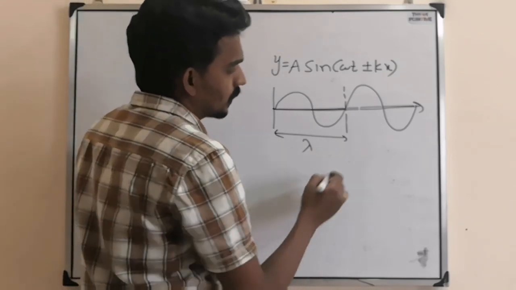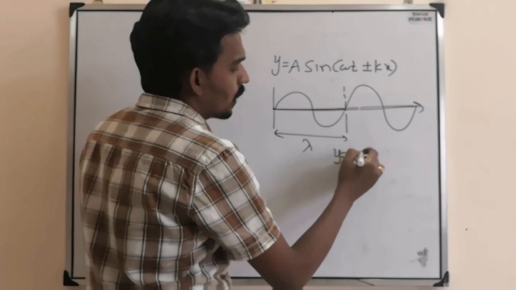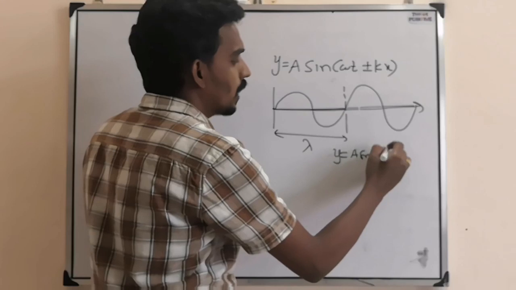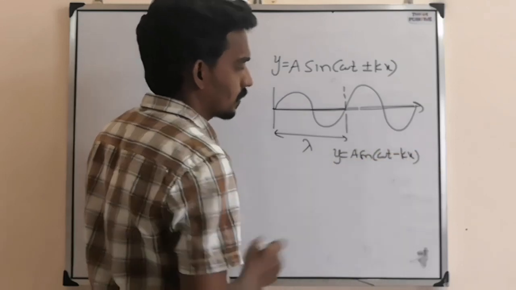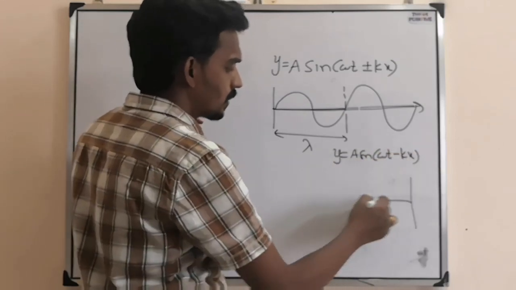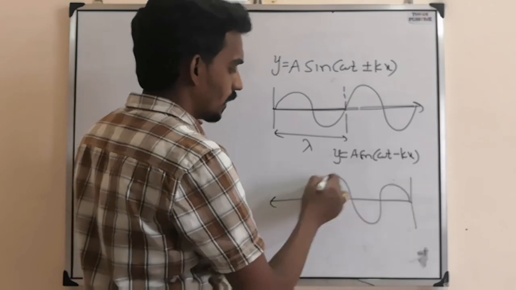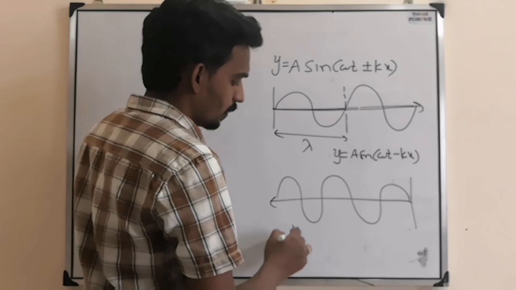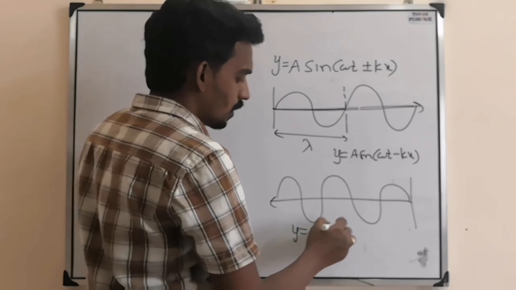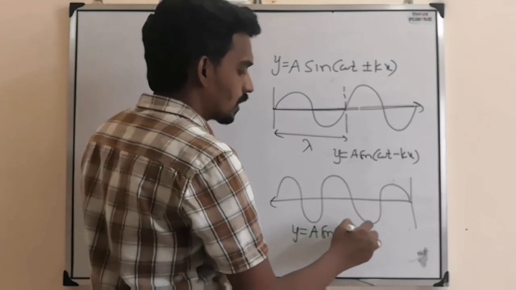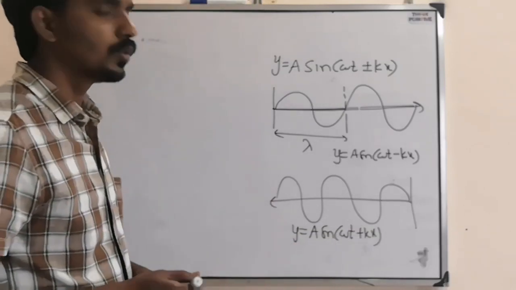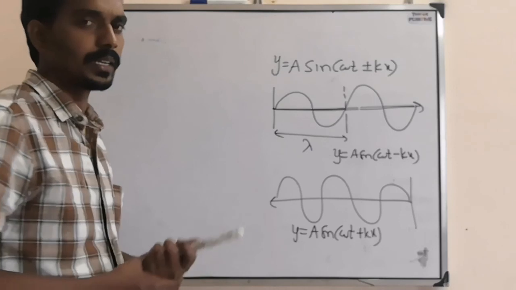Then the equation becomes y equal to a sine omega t minus kx. If the wave is traveling in the opposite direction, the negative x-axis, then minus of minus becomes plus, and y equal to a sine omega t plus kx. So these are the two waves we will get.